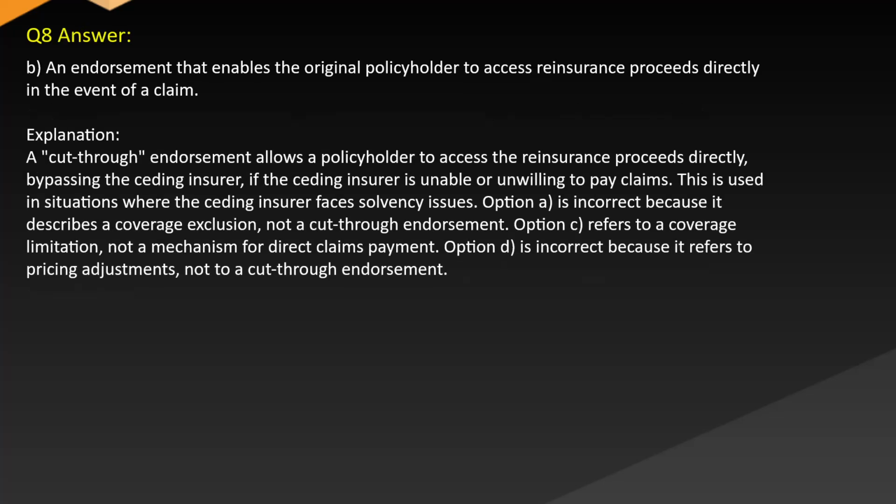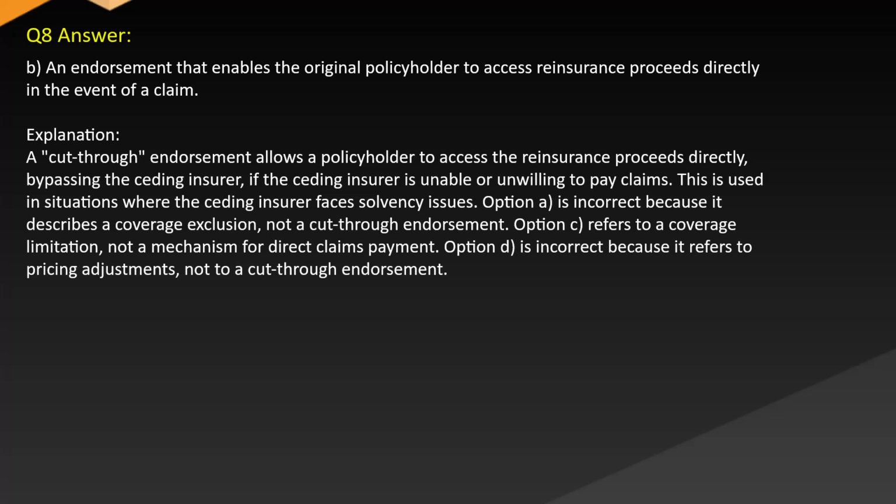Answer B. An endorsement that enables the original policyholder to access reinsurance proceeds directly in the event of a claim. Explanation: a cut-through endorsement allows a policyholder to access the reinsurance proceeds directly, bypassing the ceding insurer if the ceding insurer is unable or unwilling to pay claims. This is used in situations where the ceding insurer faces solvency issues.